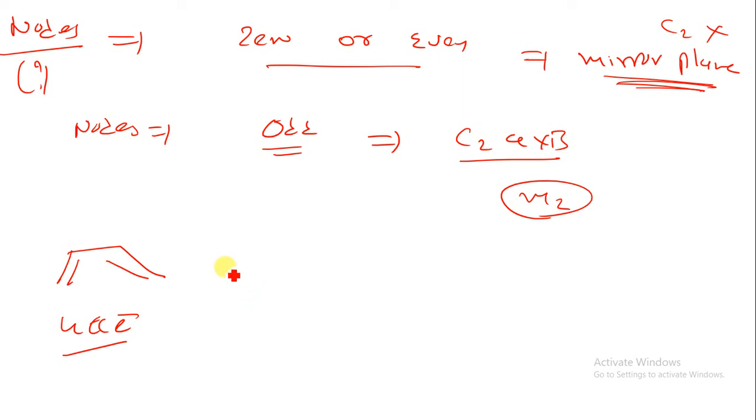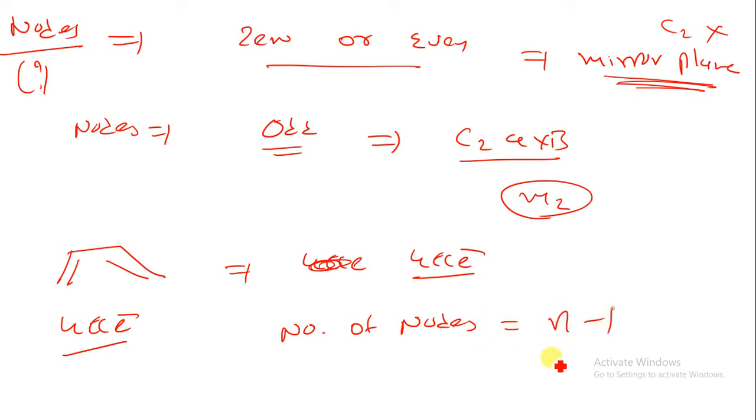Now, in which we are having 4 pi electrons. These 4 pi electrons are useful for the calculation of the nodes. The number of nodes is equal to n minus 1, where n is the number of pi electrons. Here we are having 4 pi electrons, so we can say 4 minus 1, that is 3.